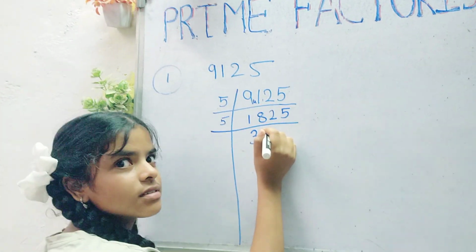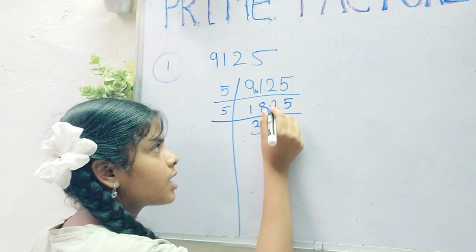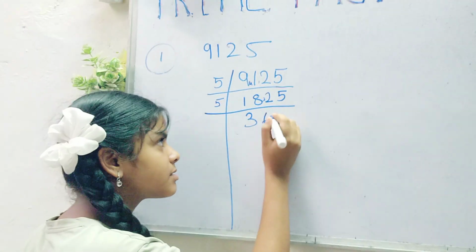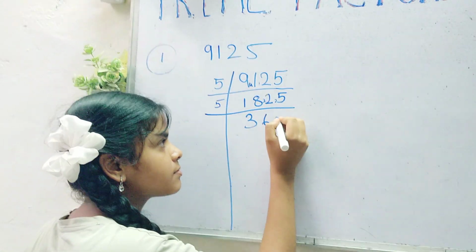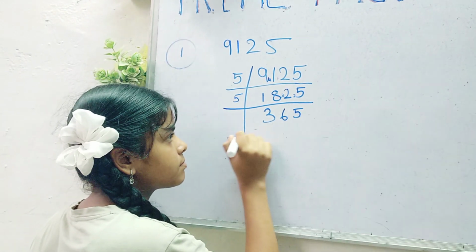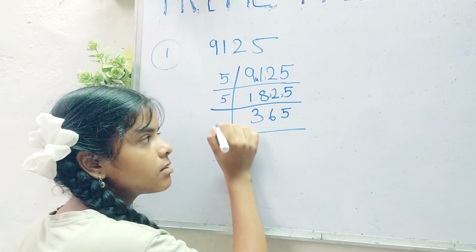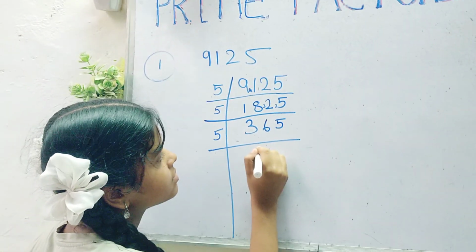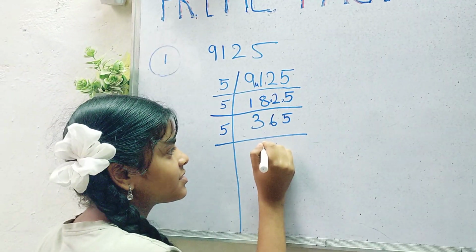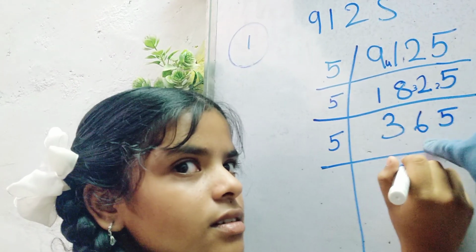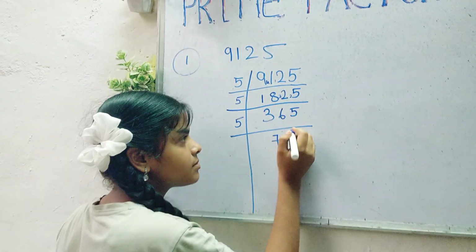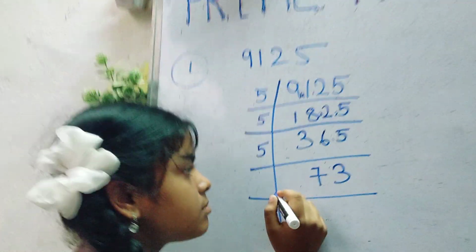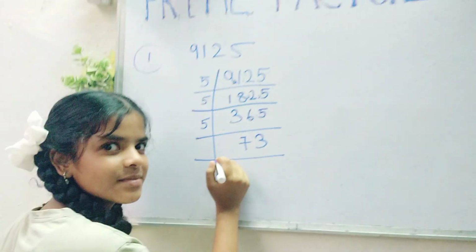Try to take the nearest number. Then 3 will remain and it will go to the other one. Yes, 30. So which one can you take? 5 6s are 30, you can take. Then 2 will go that side. 5 5s are 25. Very good. Next, which number can you take again? Again you can take 5. Yes. Start. Then take the nearest number. Which is the nearest number that you can take in the 5 table? 5 7s are? 35. Yes. 1 will go that side. Then? Yes. So 73 is a prime number, right?